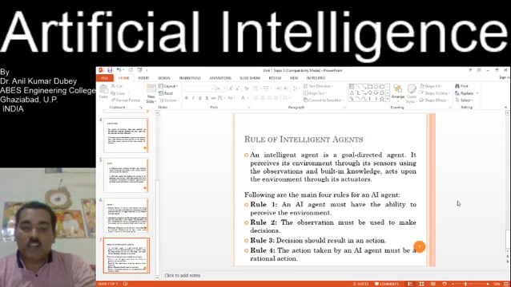Rule 4: the action taken by an AI agent must be a rational action.